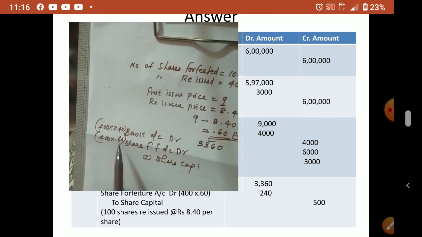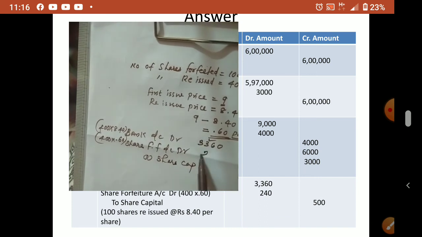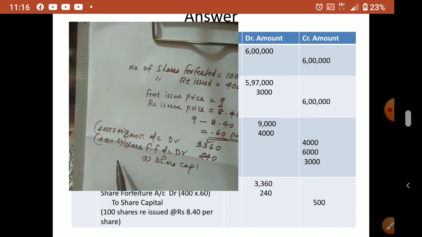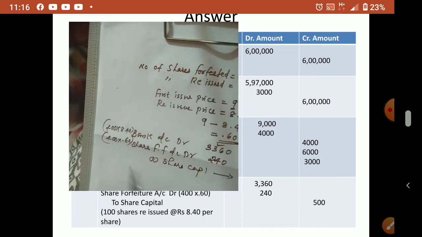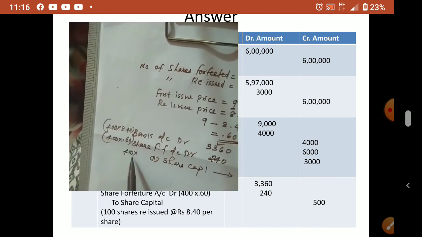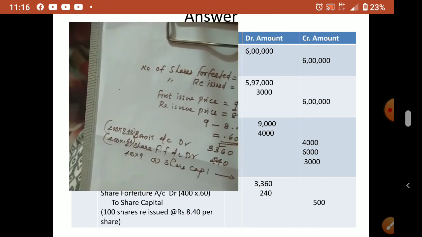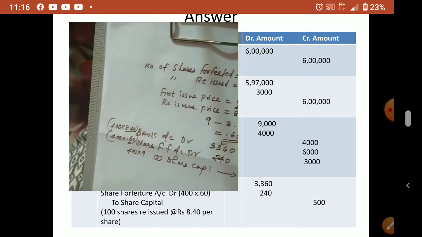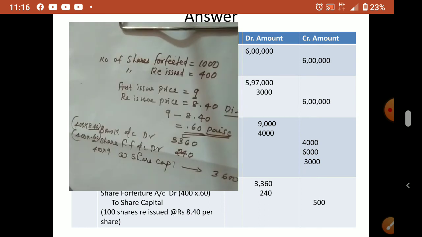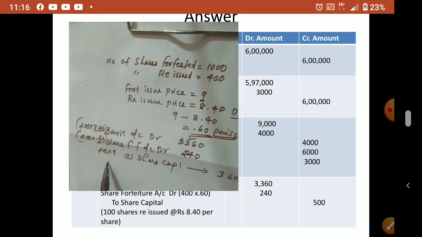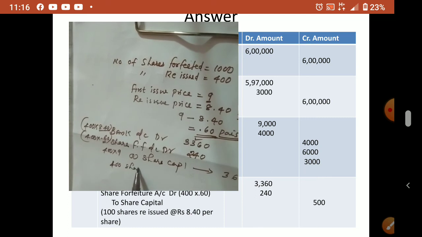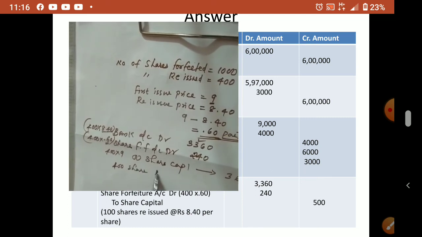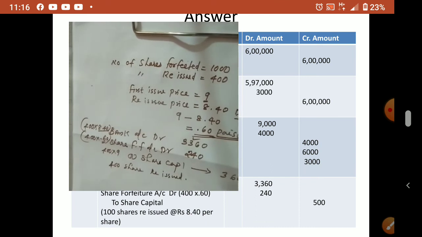3360. So 400 into 0.60, it will come to 40. You multiply and see. Okay, and share capital will come how much? 400 into 9, that is 8.40 plus 60, so 9, so 3600. Okay, so this way you have to write the reissue journal entry. So 400 shares reissued.